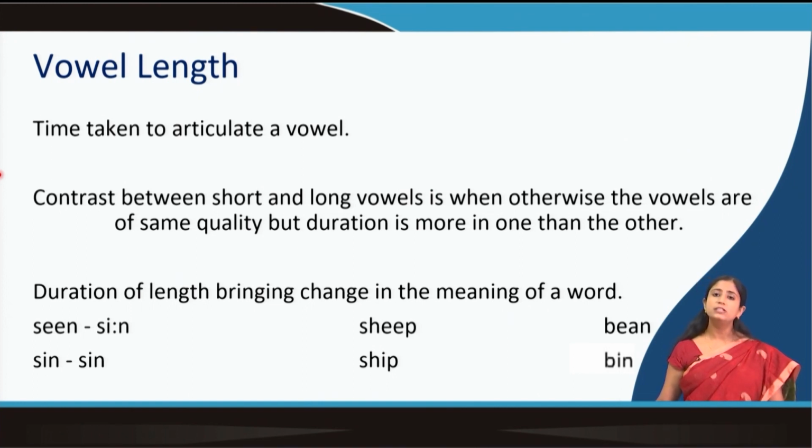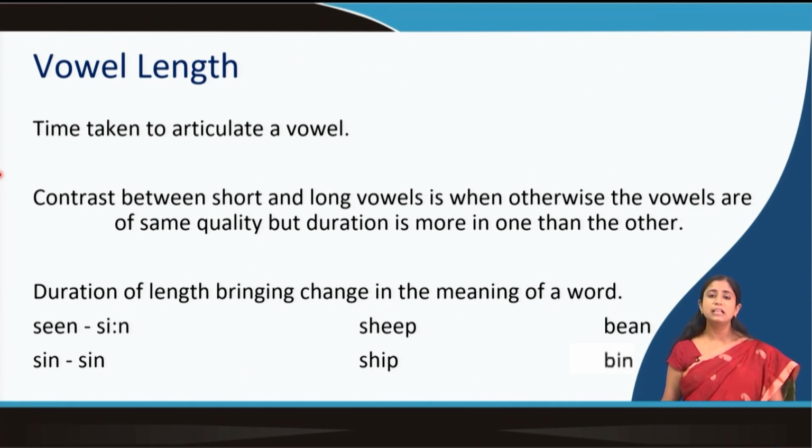In some languages, this duration is used in changing the meaning. Like in English, if you look at the word seen. So, I can say seen, I have seen you, and then there is the word sin. So, I may say I have seen you committing a sin. So, both words have the same vowel sound, but in seen the E sound is long and in sin the E sound is short, sin and seen.